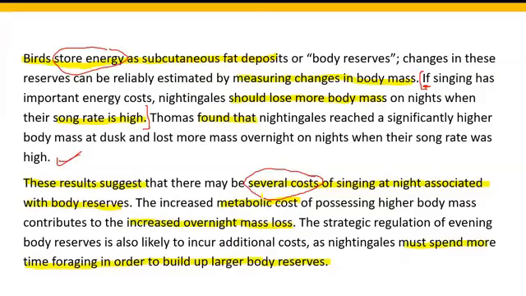So this is basically that the nightingales would require a lot of energy in order to sing throughout the night. And in order to store that much energy to sing in the night time, they would basically need to do other activities. For example, they will need to hunt more, search for more food, eat more food, and thereby store more energy so that they can later sing, right? So that is also a cost according to the author, because the nightingales are going to spend their time in looking for food and eating it, right?